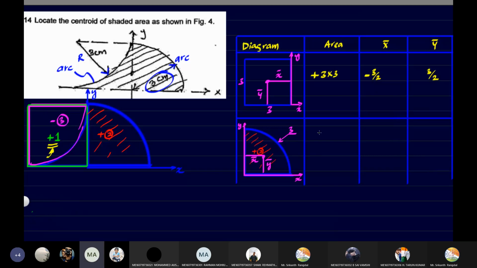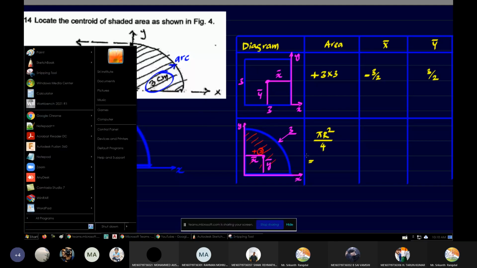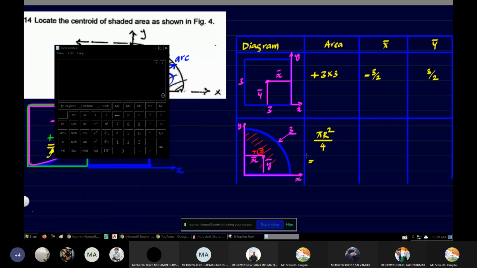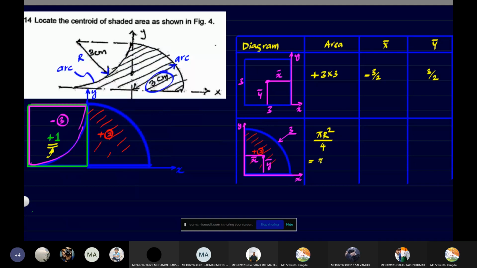Area of circle, pi r square by 4. Yeah, area of the complete circle is pi r square. And because this is a quarter circle, we have to divide it by 4. So for the semicircle, we have to take half of the circle. For the quarter circle, we have to take 1/4 of it. Okay. So this is the formula. Now just put it in the calculator and tell me what is the value. So 7.07. This is the area.